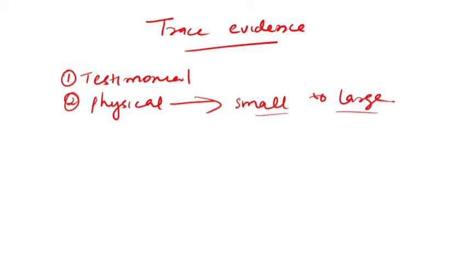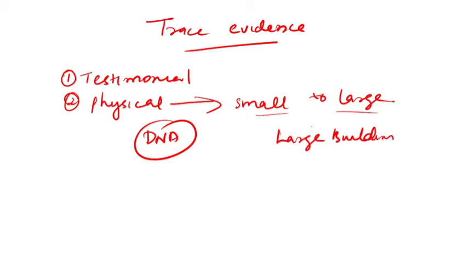Physical evidence is any object that can connect a victim or suspect to a crime scene. Biological evidence which contains DNA is not always visible to the naked eye, right? DNA is not visible to the naked eye, but still it is a physical evidence. A large building we can see with our naked eye, it is very large, but it is also physical evidence. So evidence may be of any size.